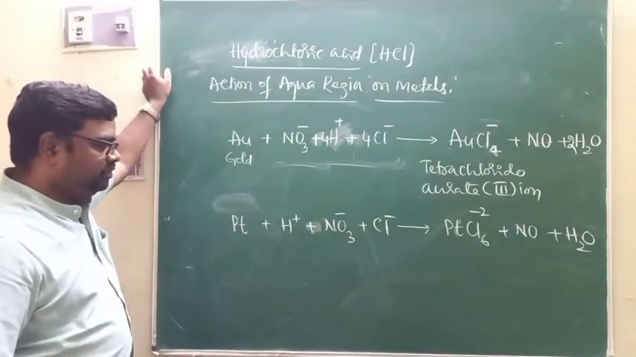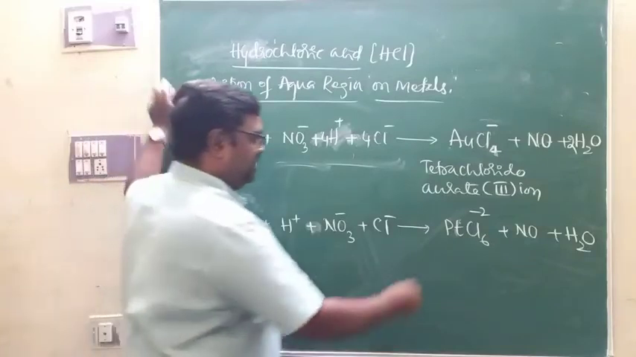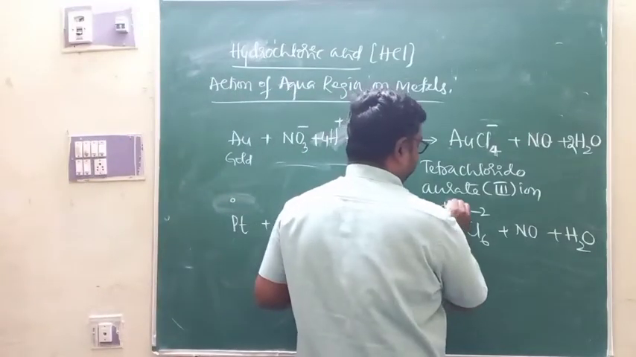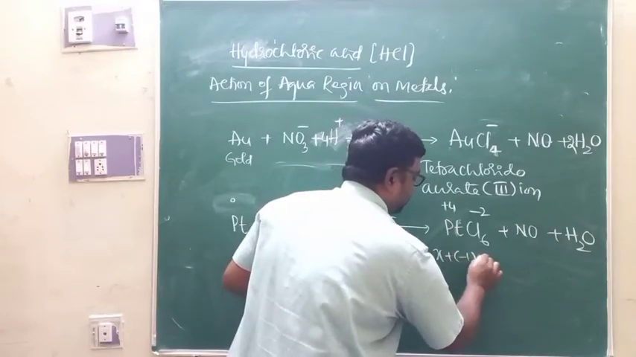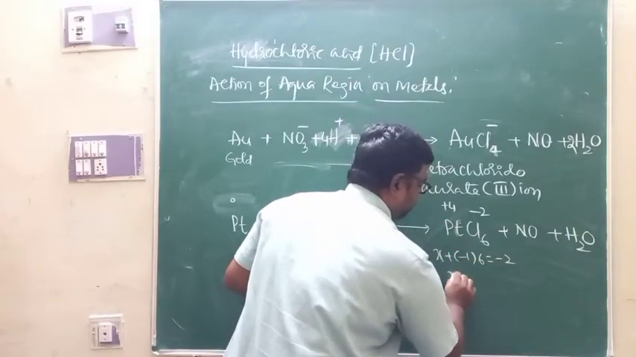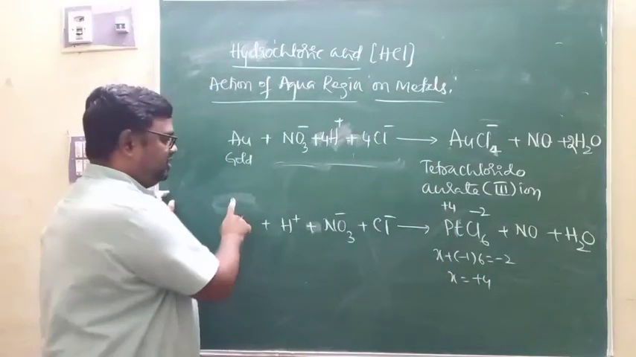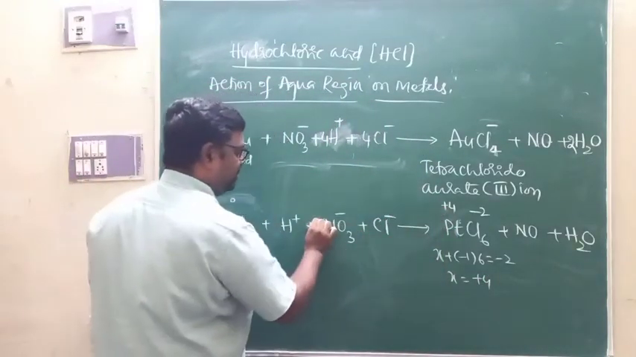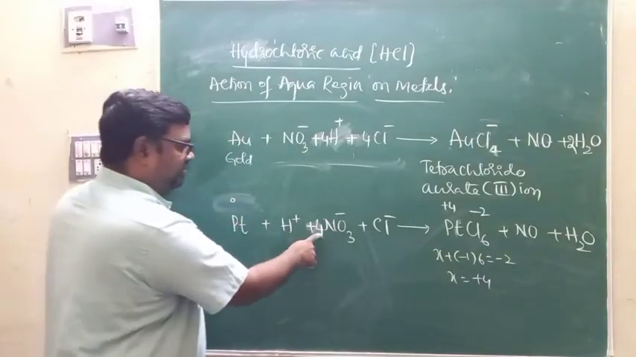Here, the oxidation number of platinum is 0, and here it will be 4. See, platinum x, chloride minus 6, equals minus 2. Therefore x is equal to plus 4. The oxidation number of platinum is 4. 0 becomes 4, so the change is 4. Multiply that change here by 4.